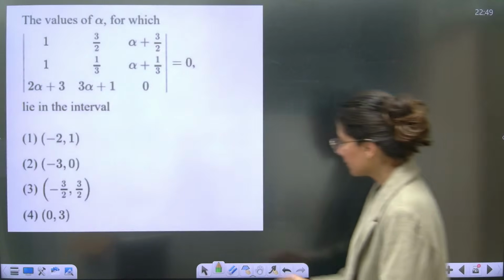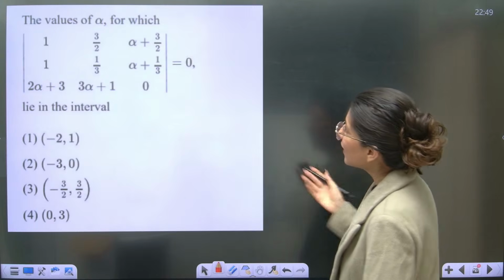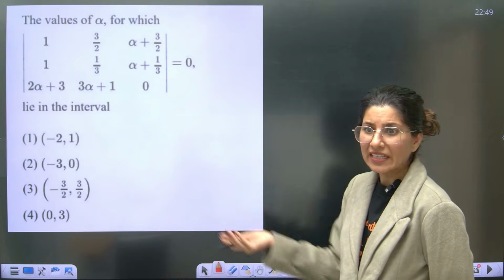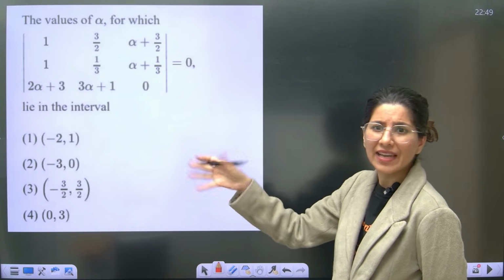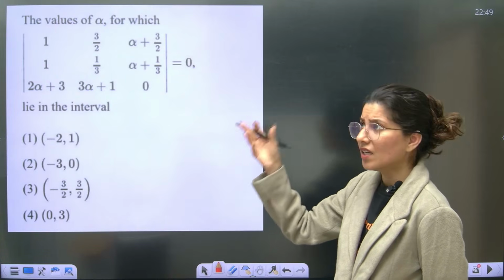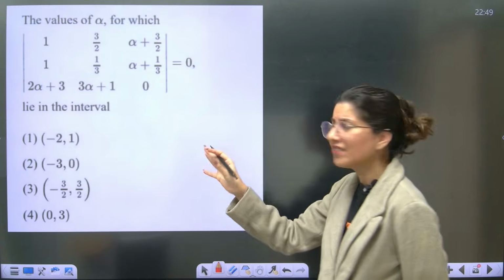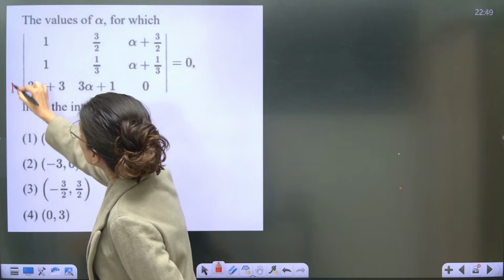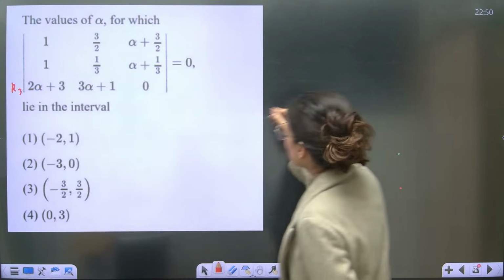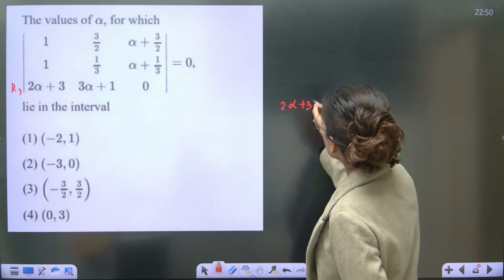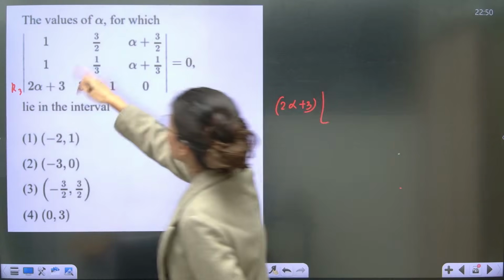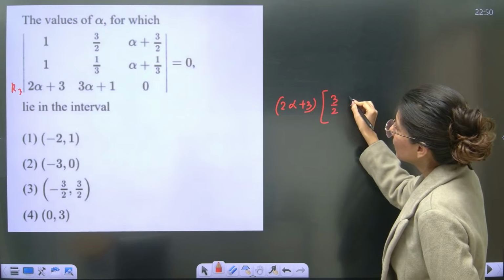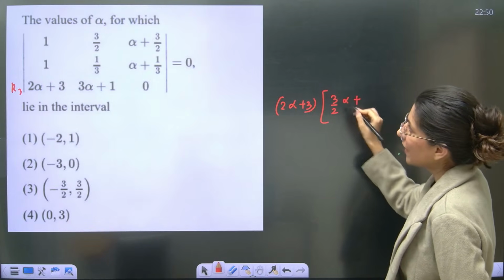Okay. Chalo, determinant. So values of alpha for which this is equal to 0. Very basic question, I would say. And in fact, I feel don't even apply any row operation, column operation. Just right away open it. Obviously I will try to open it along row number 3. It will be better because I can see 1, 0. So 2 alpha plus 3 will remain outside, and you are having 3 by 2 alpha plus 3 by 2 into 1 by 3.